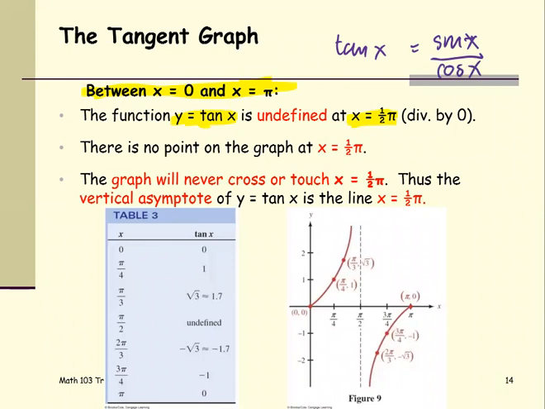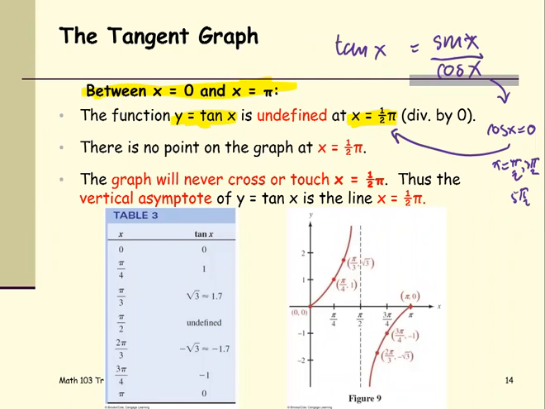When you divide by any quantity, the quantity cannot be 0, otherwise you're going to make the function undefined. So when the cosine of x equals 0, the tangent will be undefined, which means wherever x is pi over 2, 3 pi over 2, 5 pi over 2, or an odd multiple of pi divided by 2, the cosine is 0. That will make the tangent of x undefined.